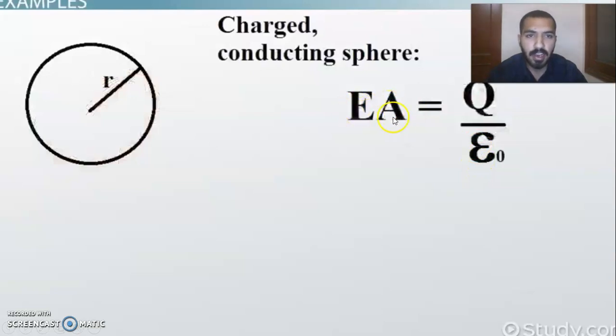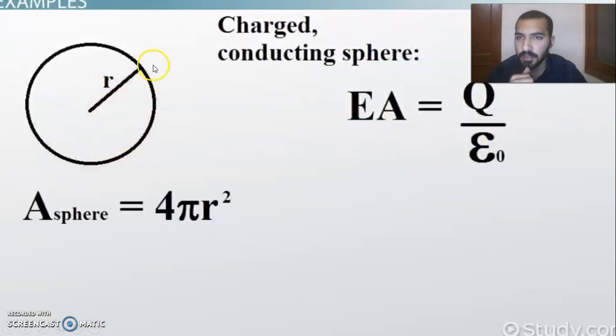So E is your field, A is the area, q is charge, and epsilon naught is your permittivity constant. If this sphere has a radius of some value r, what will be the formula for the area of that surface? The area of the sphere is equal to 4 pi r square. Similarly, the area of a rectangle is length into width, and the area of a circle is pi r square. So the area of a sphere is 4 pi r square.